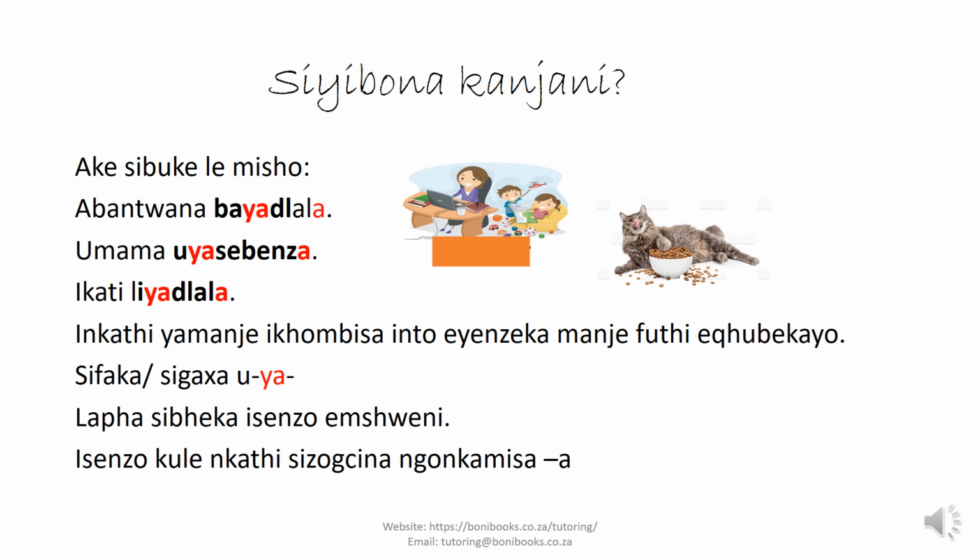So abantwana bayadla. We're not saying what they're eating, but we're saying they're eating. Okay, ikati liyadla. We're not saying what the cat is eating. Then we say ikati liyadla. That is your present continuous tense. Try not to have an object in the present continuous tense, because in most cases it could be wrong, but we as language speakers, we know when to put something after the verb.